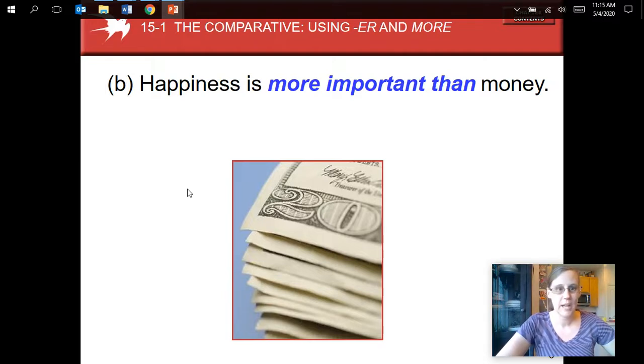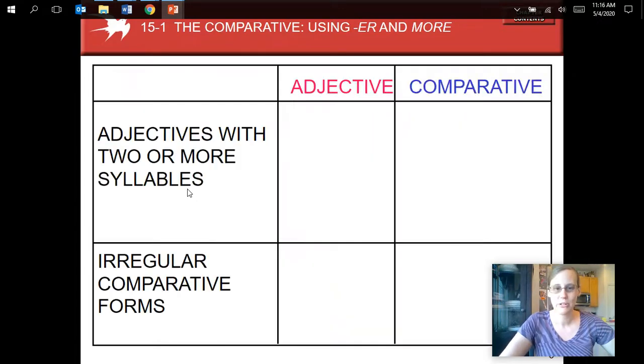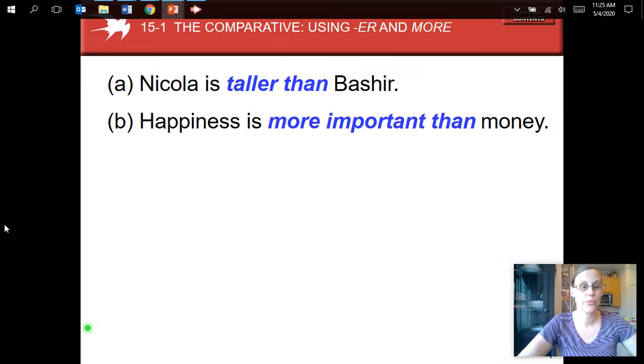Now, here, happiness is more important than money. This is different, right? Do we say happiness is importanter than money? Do we say importanter? No, we do not, right? It's more important, okay? So you may be asking, when do I use more? And when do I use ER? We're going to look at that. Let's look at those two sentences together.